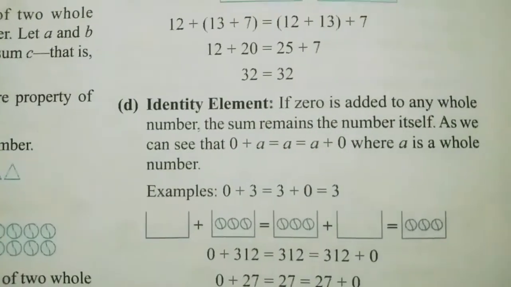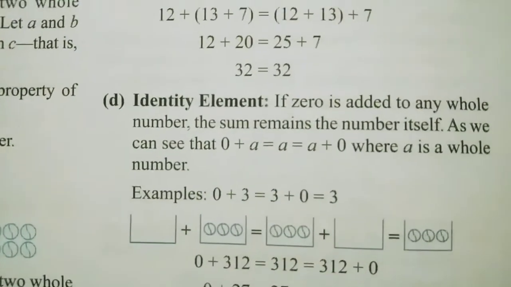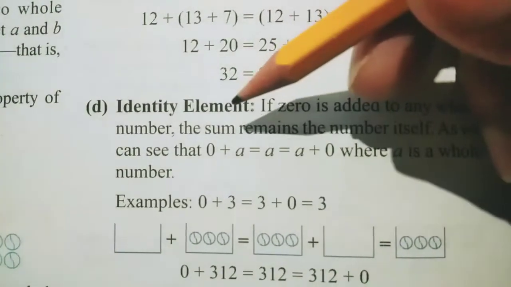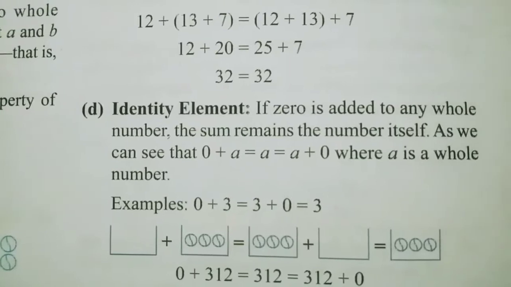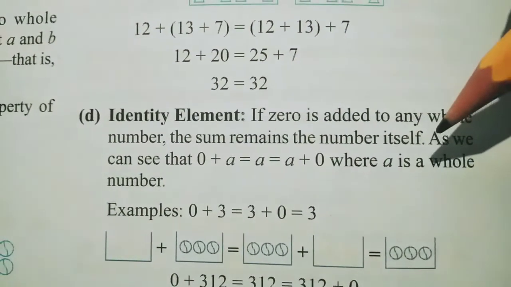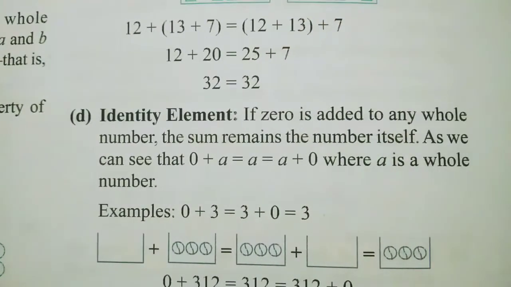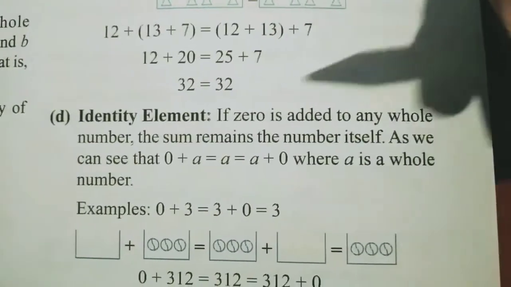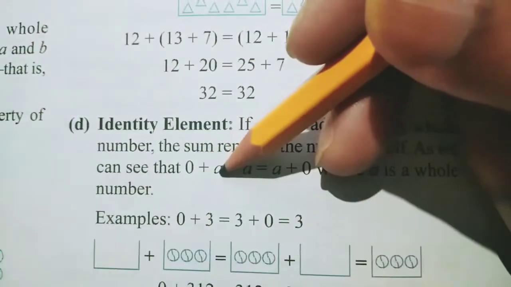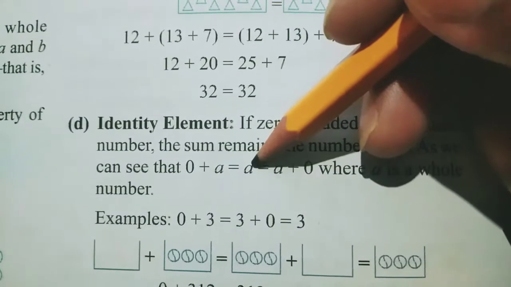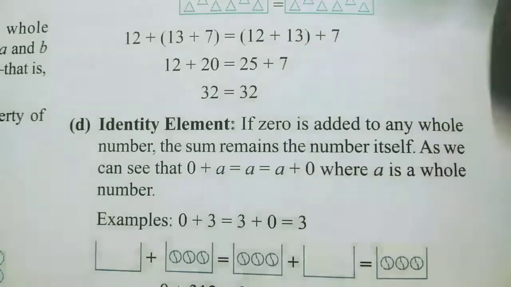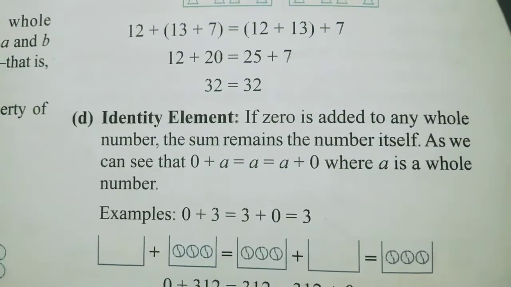Now next property is identity element. So identity element is what? If 0 is added to any whole number, so when you add 0 to any whole number, what will happen? The sum remains the same itself. That means the answer will be the same number itself. Very easy. So as we see that 0 plus a, when you add 0 with a, the answer will be what? The number itself, a only. Or when you add a plus 0, then also the answer will be a, the number itself. So this is the meaning of identity element.